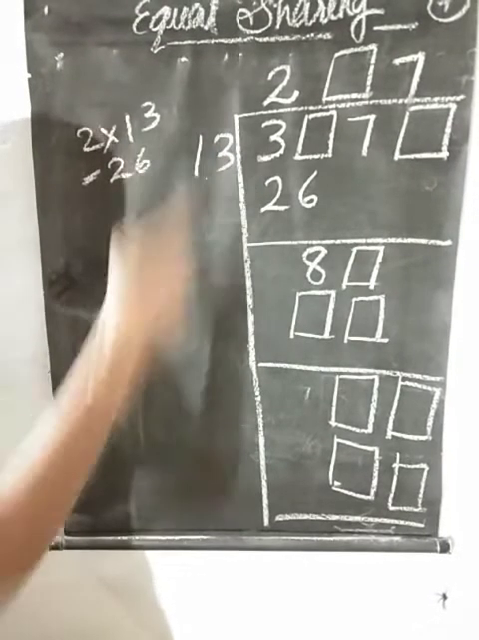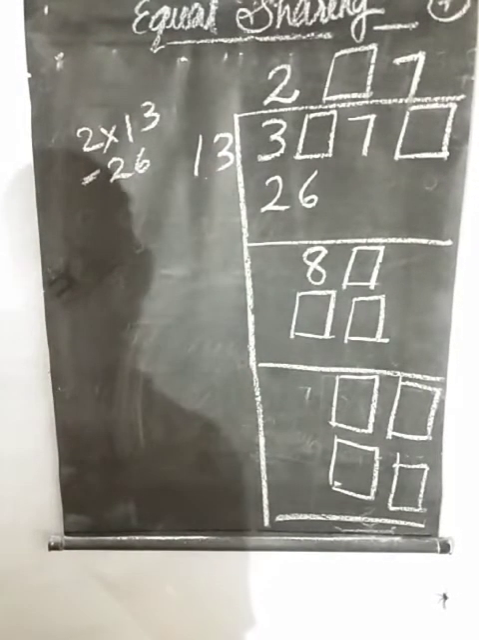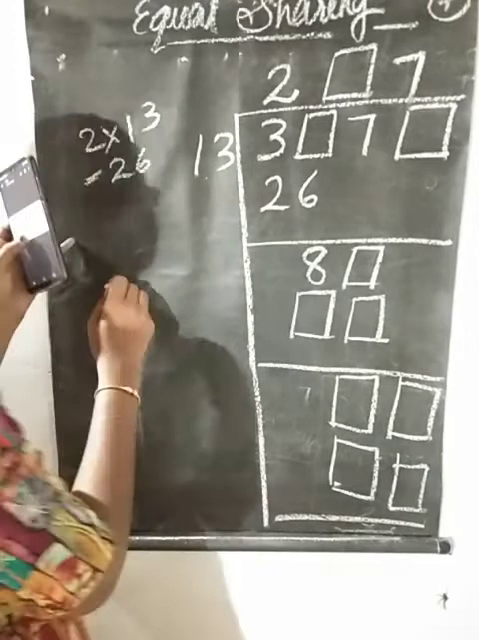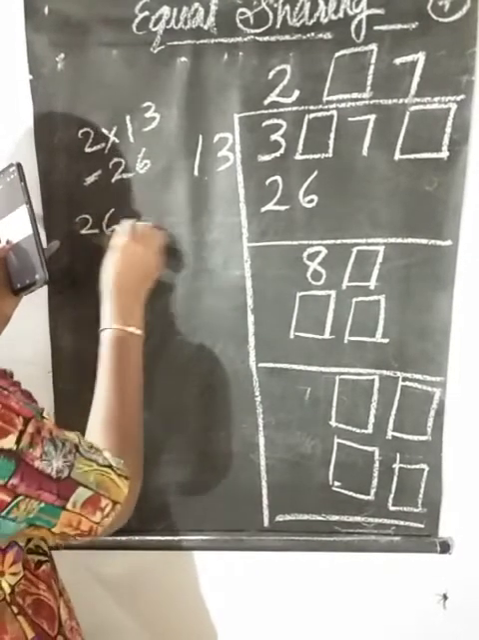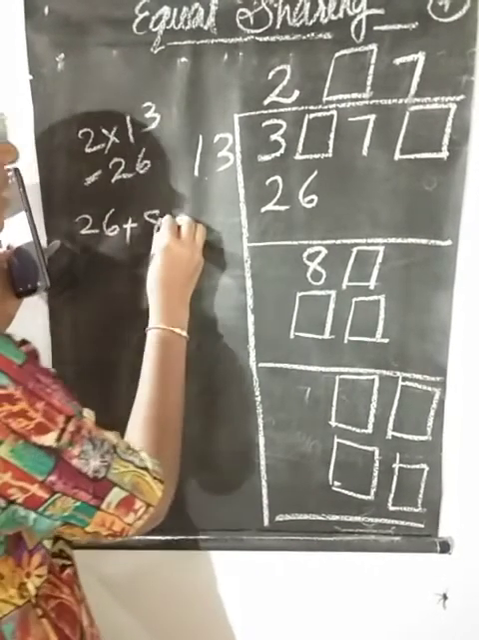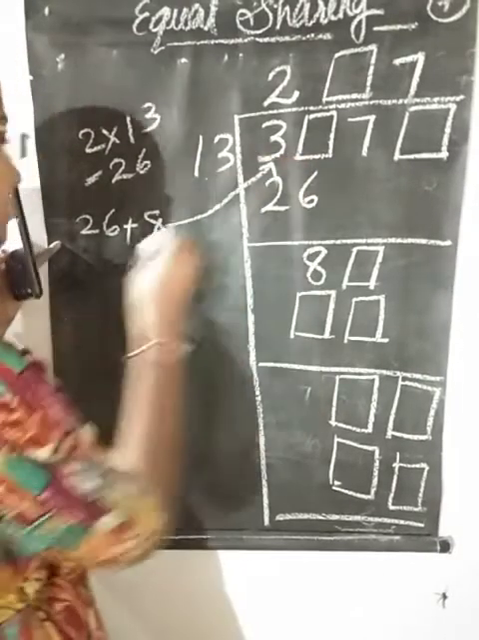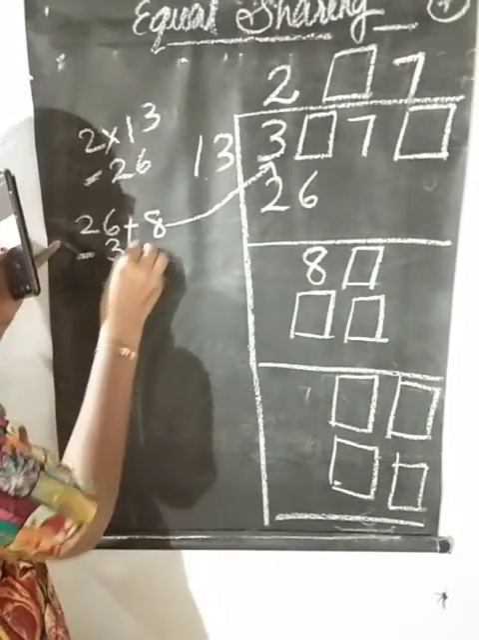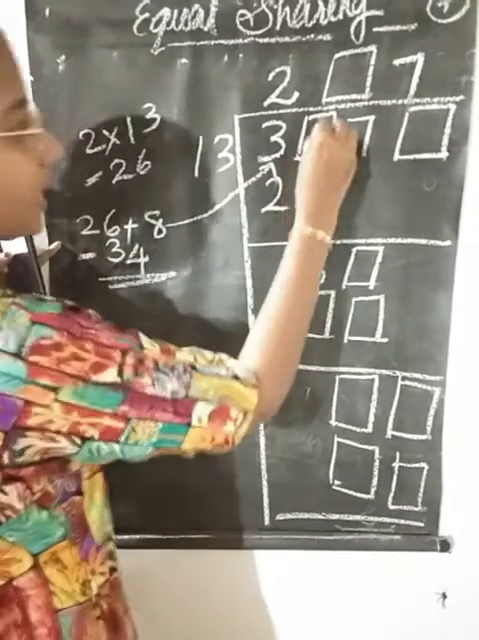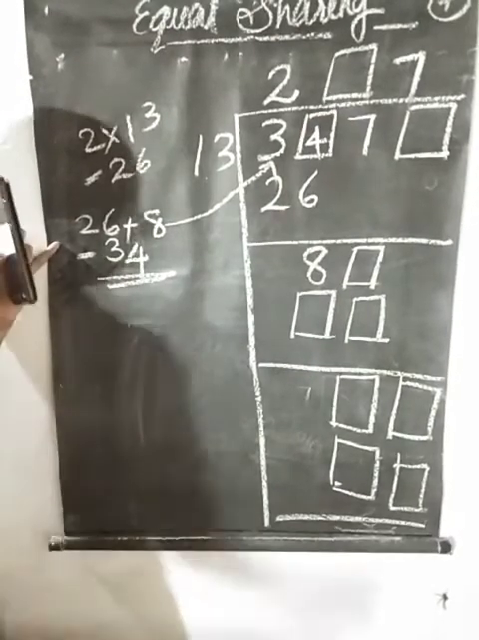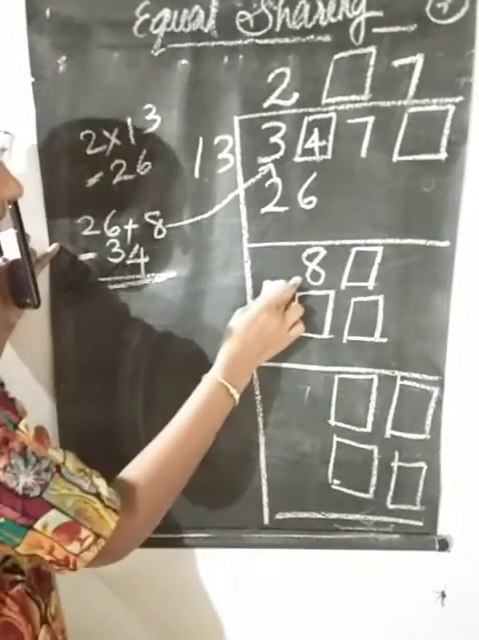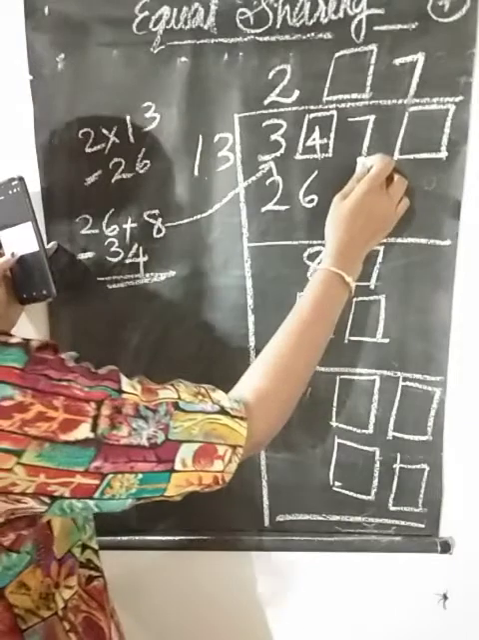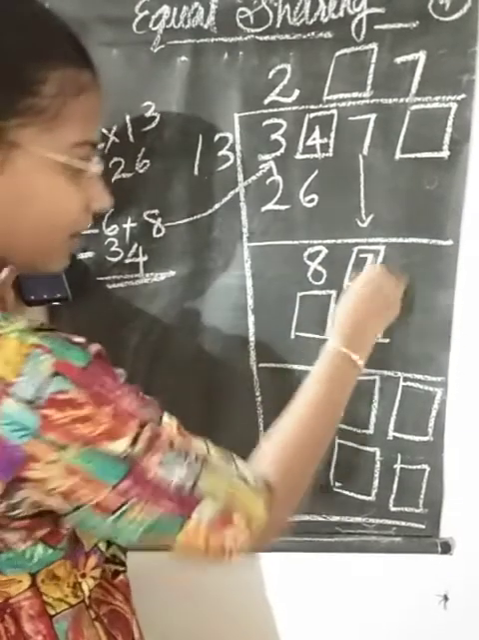To find this number, how to find that number? We can easily find this. 26 plus 8, that is equal to 34. Okay, so you can write the number 4 here. So 34 minus 26 makes 8, and write the next number here, that is 7.